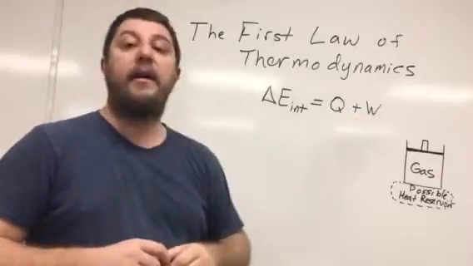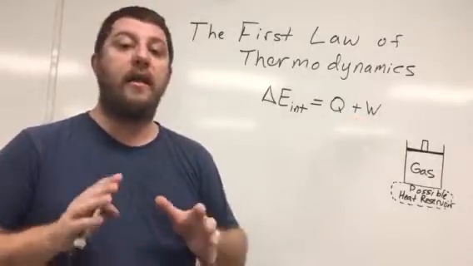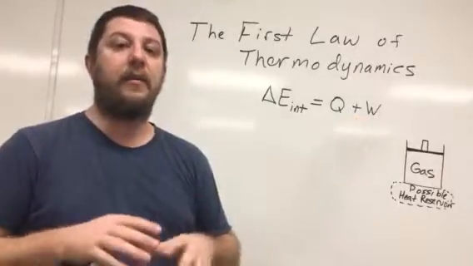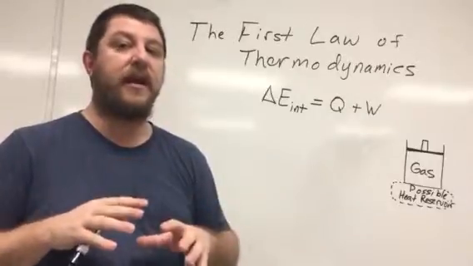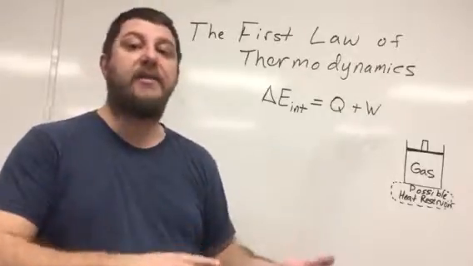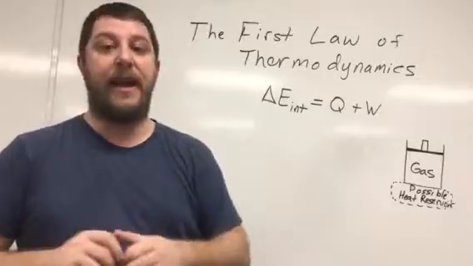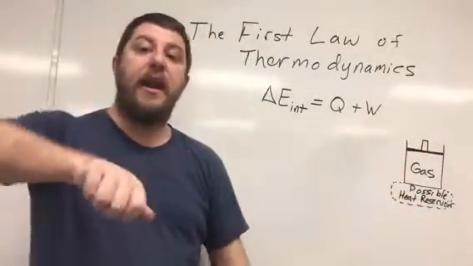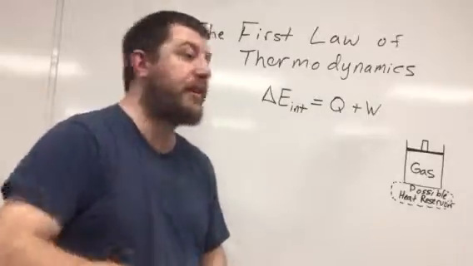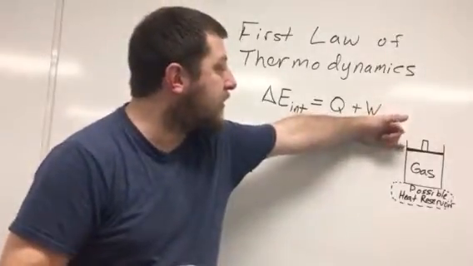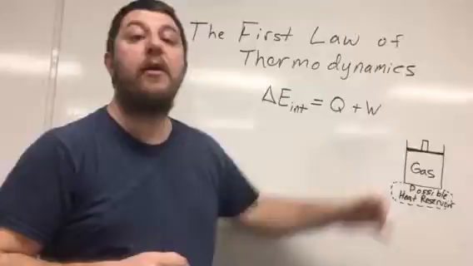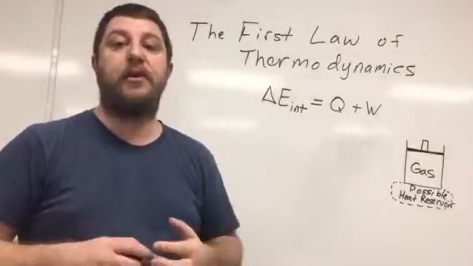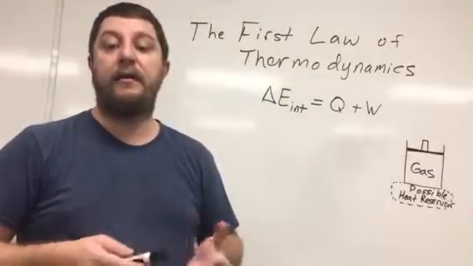W is the work done on the gas. Okay, and we need to make sure that we specify work being done on the gas or work being done by the gas. So if my canister has a piston and I take that piston and I push it down, then I'm going to increase the pressure inside the gas.